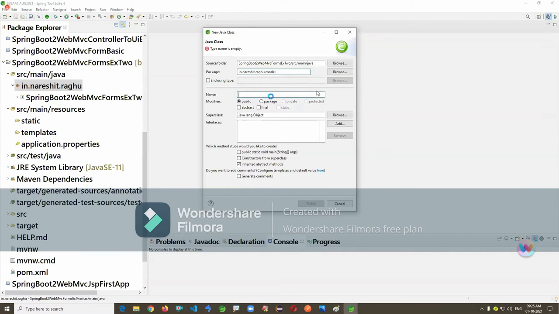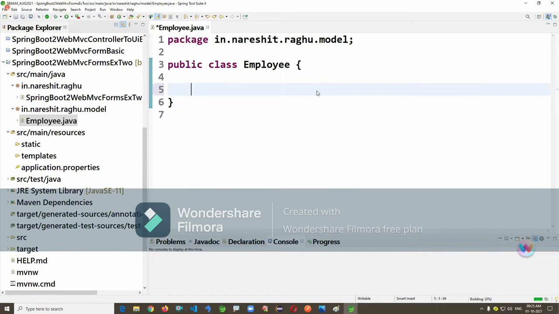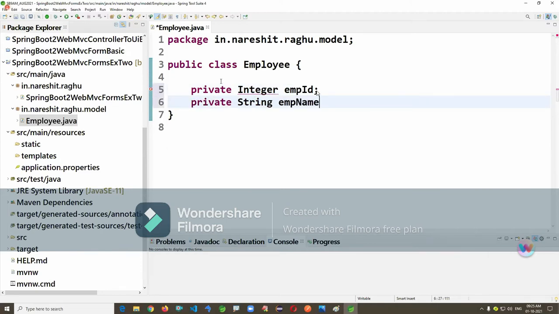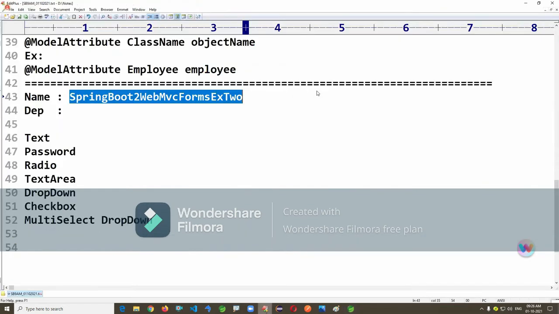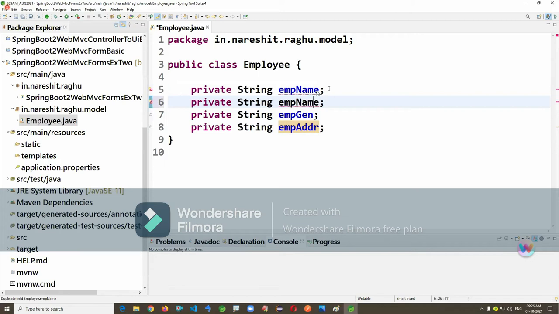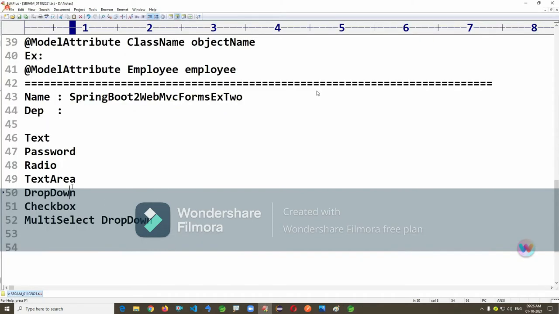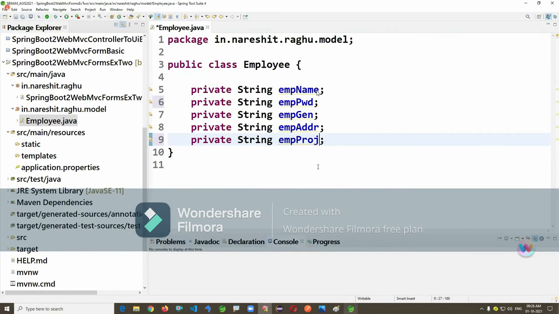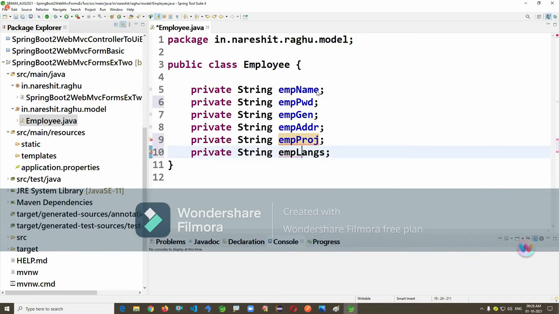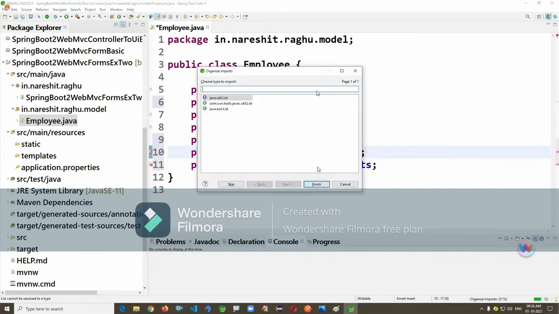Employee class, I'm writing. Observe the different inputs here: emp ID, emp name, leave ID, emp gender, emp address, emp password, emp proj, emp langs, emp clients. Like this, I'm taking here. Observe.